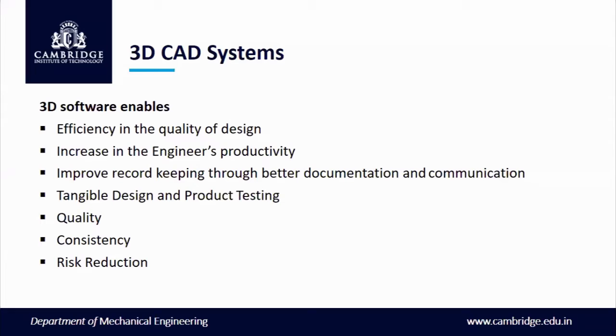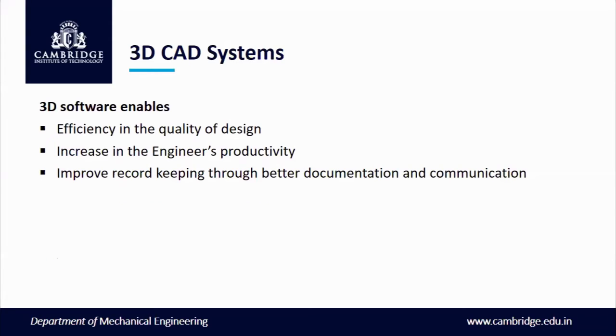Certain things have just now been discussed, which are quality of design, engineers' productivity, documentation and communication, tangible design, product testing, quality, consistency, risk reduction, and all that. How this can be enabled is by three very important things: quality of design, engineering productivity, and documentation and communication.